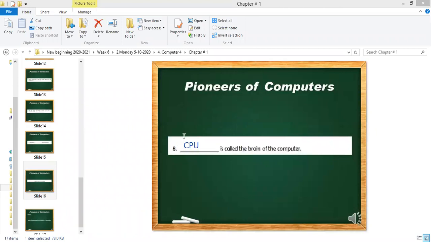It's CPU, because it always stores the data given by the user. That is why it is the brain of the computer. Yes, you are right. So the right answer is CPU.